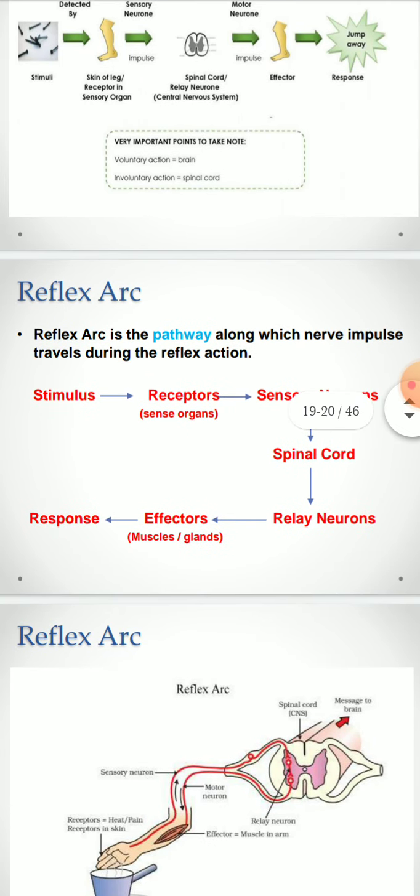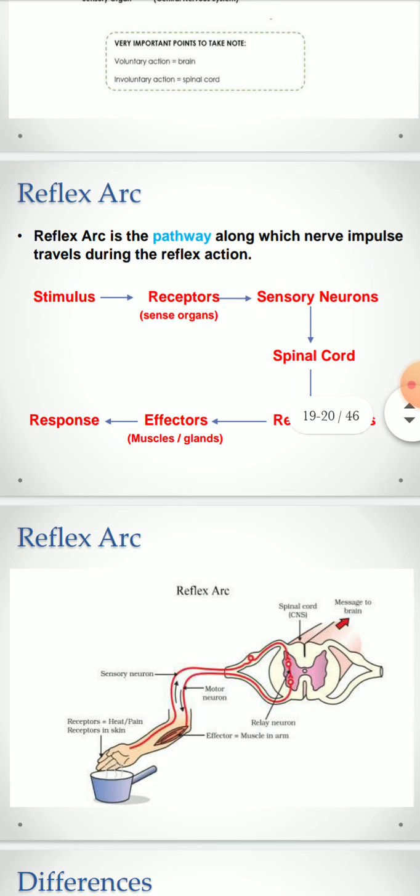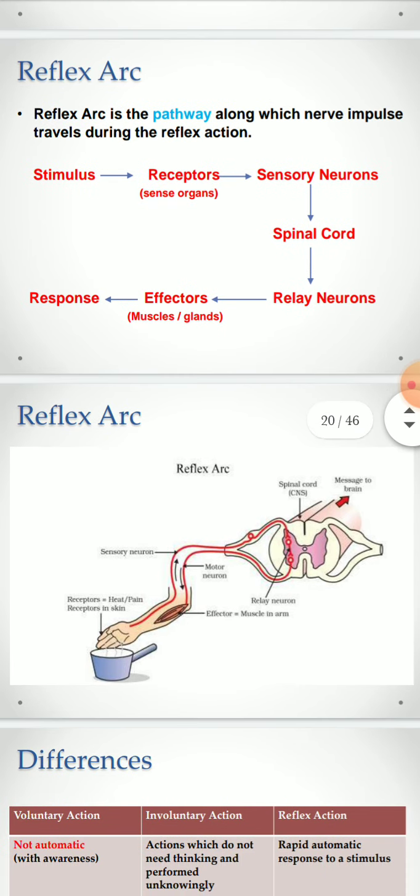What is a reflex arc? Reflex arc is a pathway along which the nerve impulse travels during a reflex action. So it is the pathway through which the nerve impulse passes during a reflex action. So stimulus, then the receptors, then the sensory neurons, then the spinal cord and the relay neurons, then the effectors, and the response. So this is the reflex arc, like when you are touching something hot here.